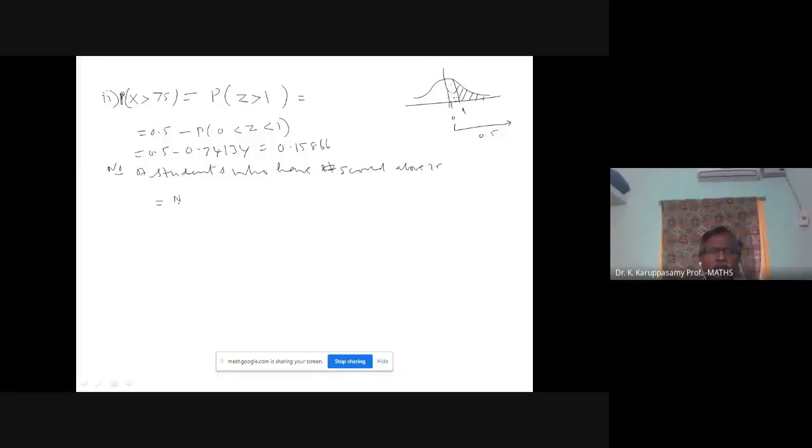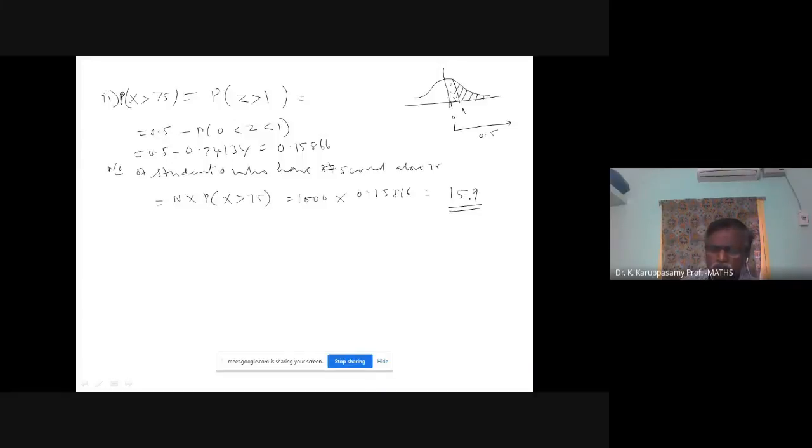N into probability of X is greater than 75. 1000 into the probability 0.15866 is 158.6. Because the decimal part is more than 0.5, you can add 1. So 159 students out of 1000 students have scored above 75 marks.